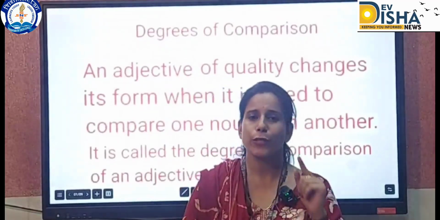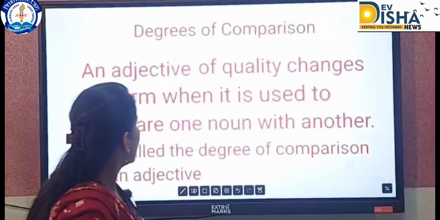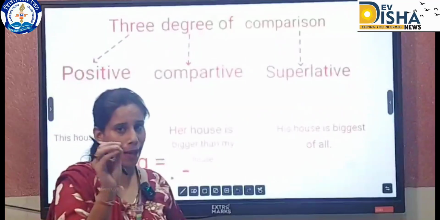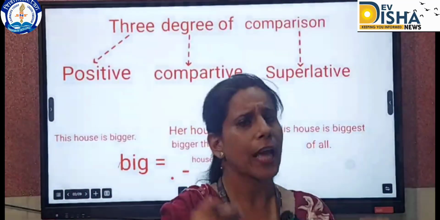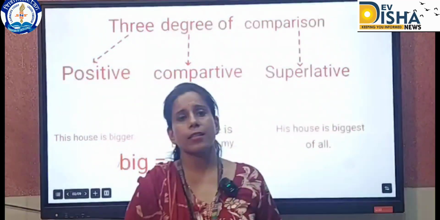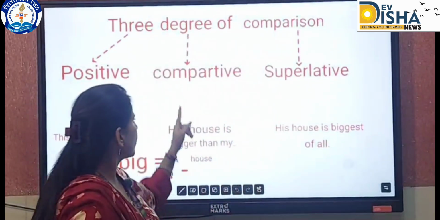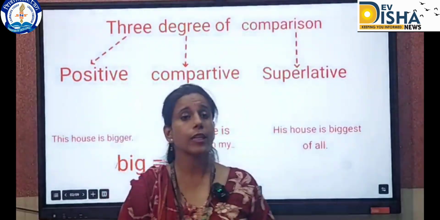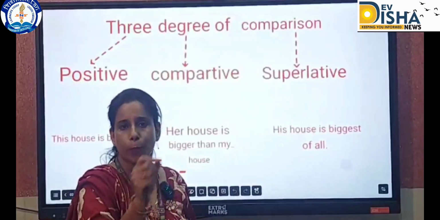In the last video, we talked about the degrees of comparison. There are mainly 3 degrees of comparison: the positive, comparative and superlative. When there is no comparison between any nouns, we use the positive degree. When there is a comparison between two nouns, we use the comparative degree. Whereas when there is a comparison between more than 2 nouns, we use the last one, the superlative degree.